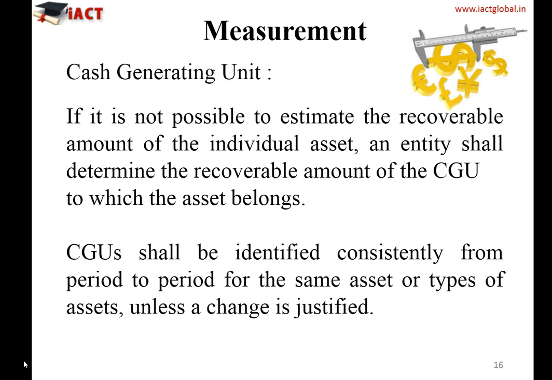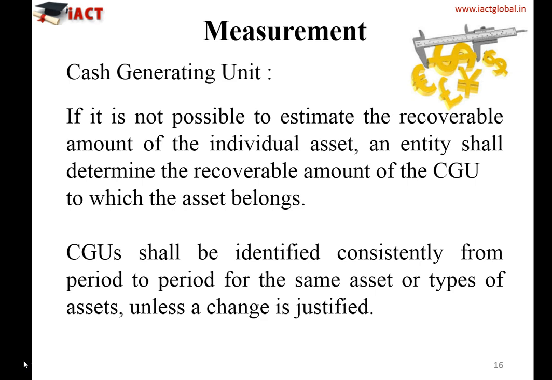So if it is not possible to estimate the recoverable amount of individual assets, then the entity should determine the recoverable amount of the CGU to which the assets belong. CGUs shall be identified consistently from period to period for the same asset or type of asset unless a change is justified, because otherwise there will be no consistency in your financial statements from year to year.